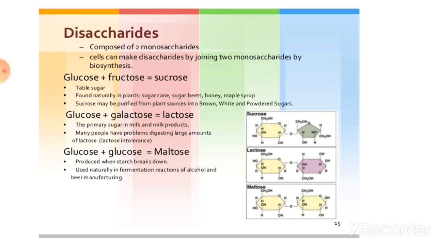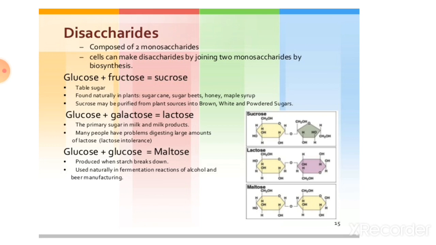And next is lactose. How is lactose formed? By combining glucose and galactose, the primary sugar in milk and milk products. Many people have a problem digesting a large amount of lactose. When a large amount of lactose is used, then their problem will occur.